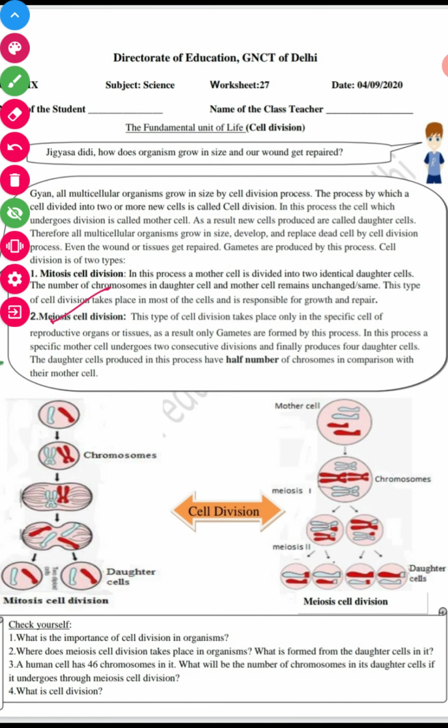This type of cell division takes place in specific cells of reproductive organs or tissues. As a result, only gametes are formed.